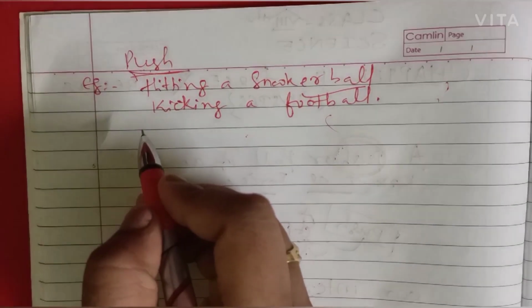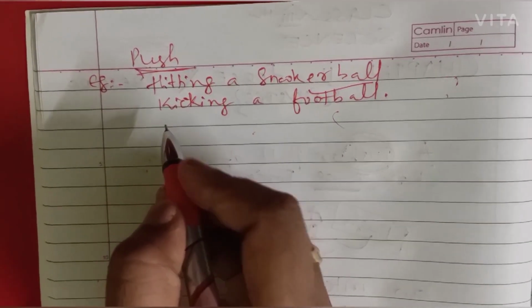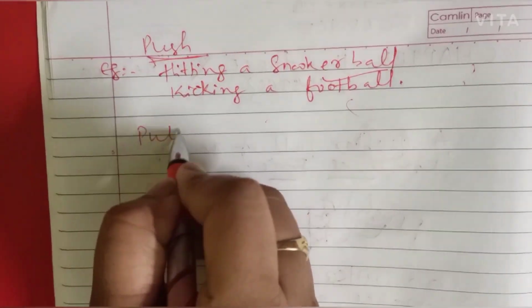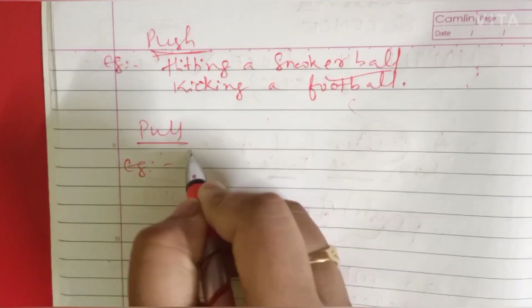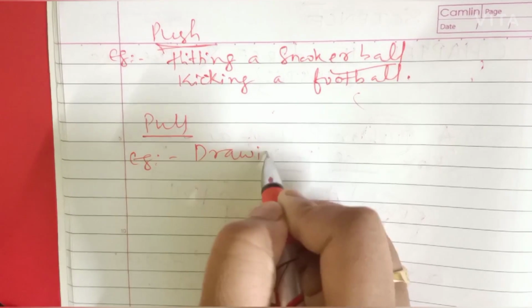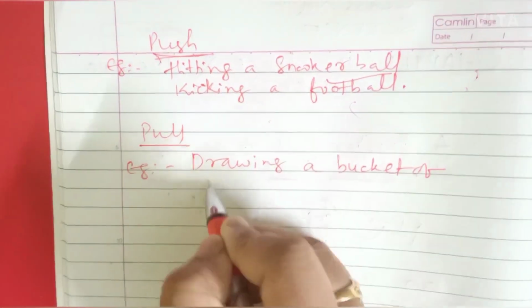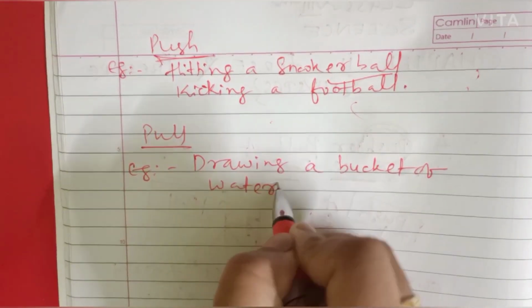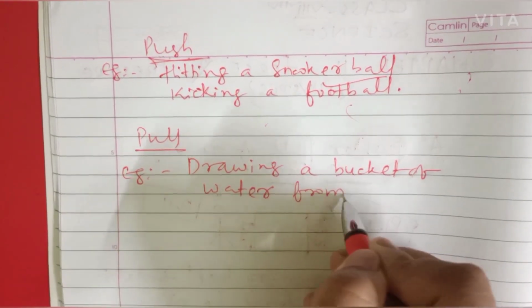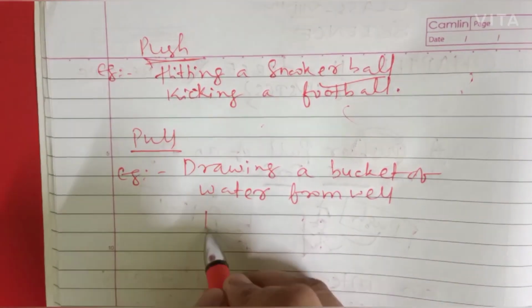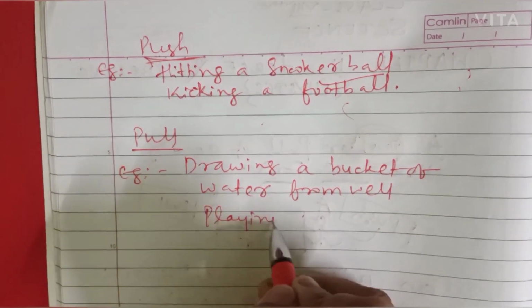If we take the examples of pull, like drawing a bucket of water from the well, or playing tug of war.